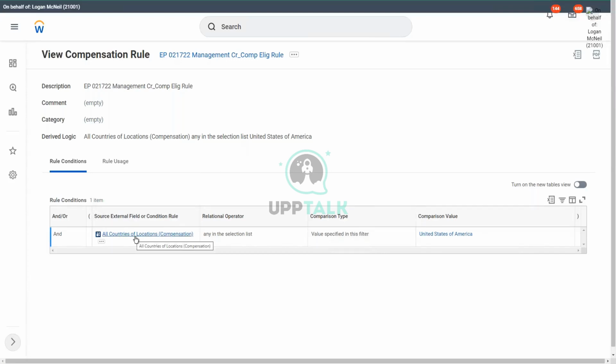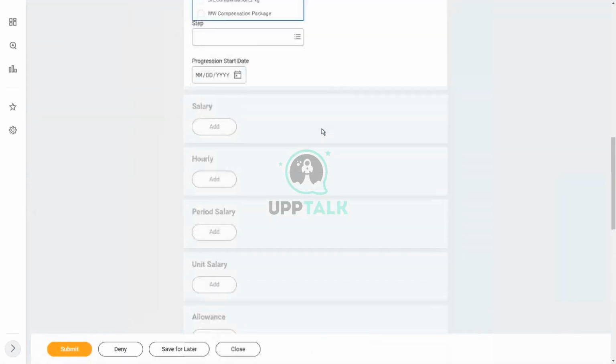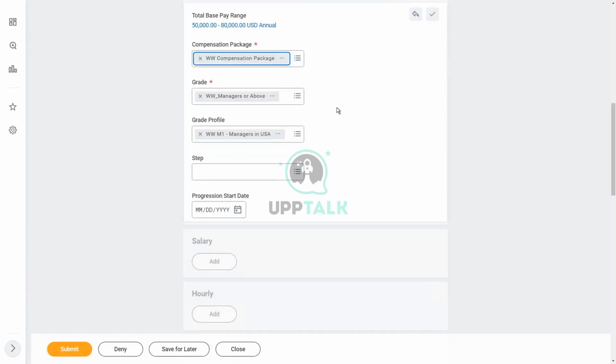They're creating a rule which said anybody in the US is eligible for this package. They have not restricted it to their organization. And you saw that our hiring Workday is now not sure which package to use, because all of these packages are eligible. Right. So we should try to avoid creating these loose-ended or open-ended rules. We should always try to create something that is very, very specific.